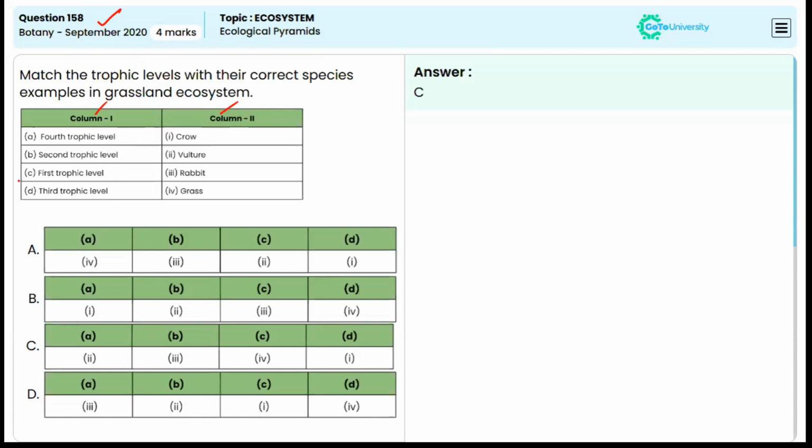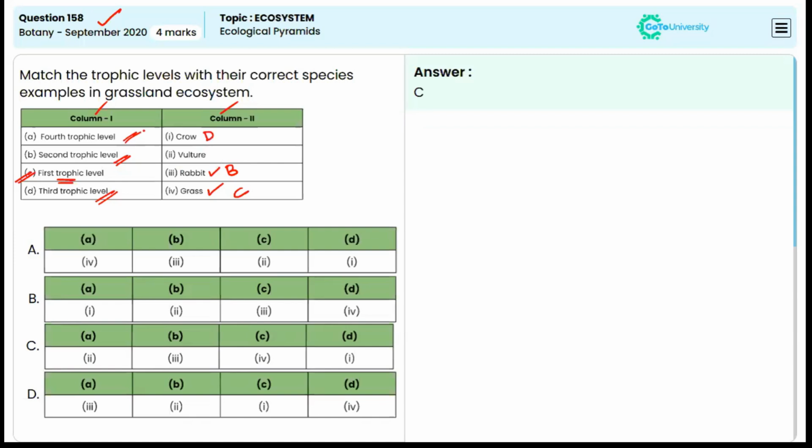Now, first let's look into the first trophic level. The first trophic level will be having the autotrophs, or we can say the producers, plants. So it will be having grass, that is C. Now, the second trophic level, that is the primary consumers, the herbivorous animals, and rabbit will be included in that category. That means this is B. Now, moving to the third trophic level, that is the secondary consumers, the carnivorous or omnivorous animals, or we can say the primary carnivorous animals like crow. So this will be D.